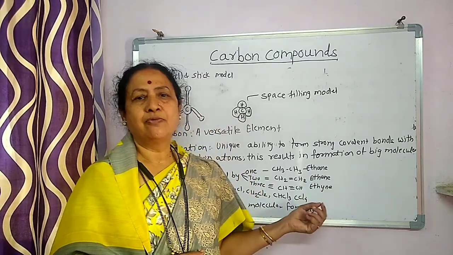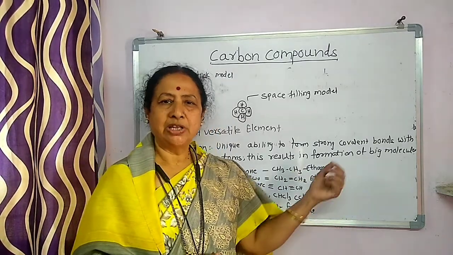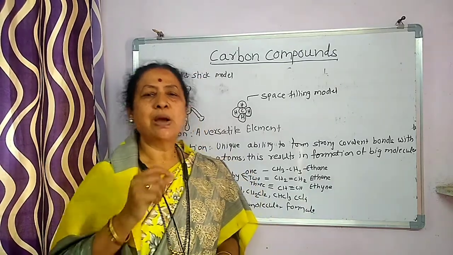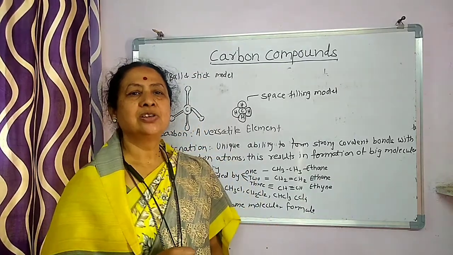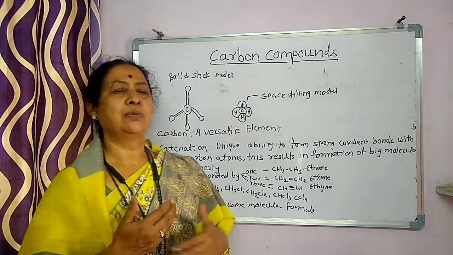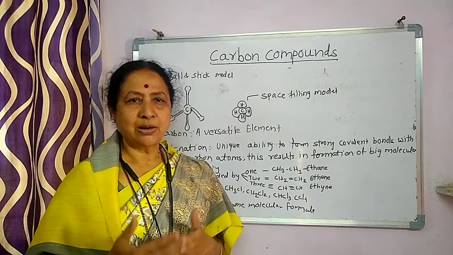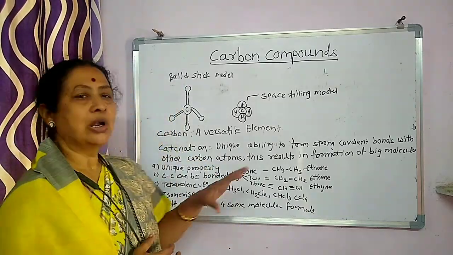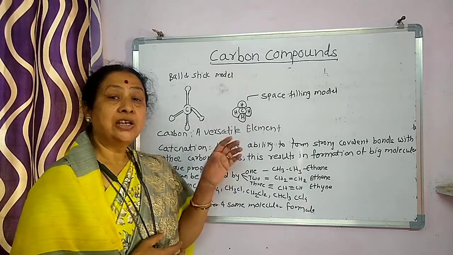So carbon forms bonds with other carbon atoms and with other elements also, and this remarkable property is called catenation. Catenation is the direct bonding of carbon-carbon atoms or carbon with other elements.